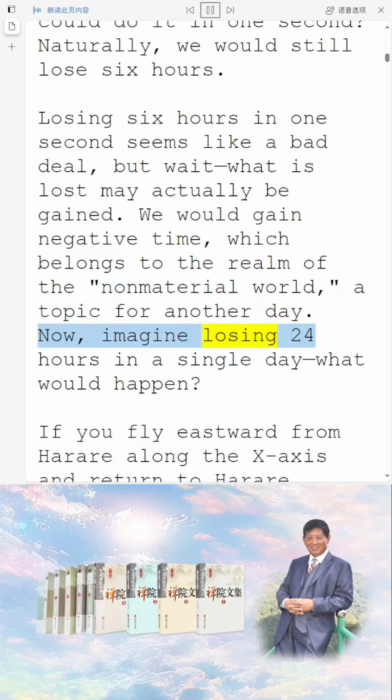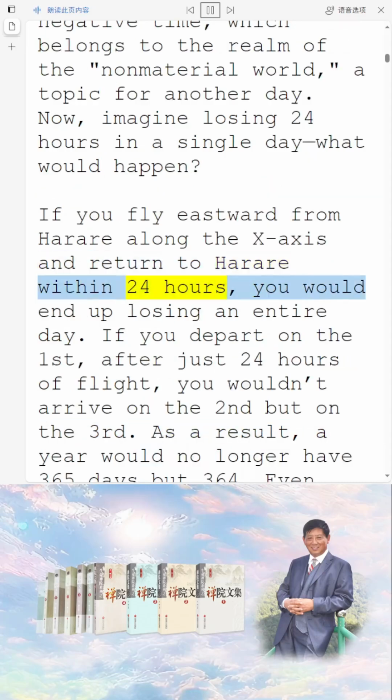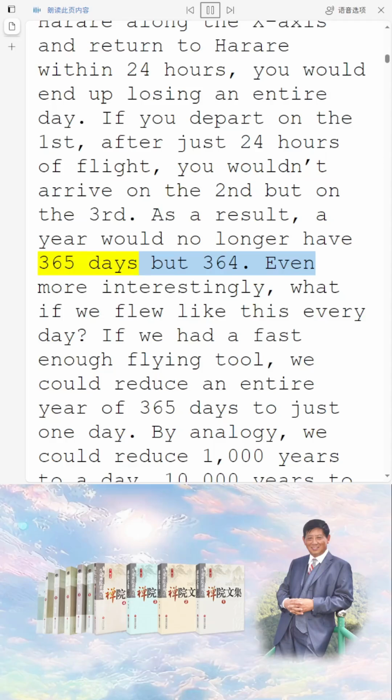Now, imagine losing 24 hours in a single day. What would happen? If you fly eastward from Harare along the x-axis and return to Harare within 24 hours, you would end up losing an entire day. If you depart on the 1st, after just 24 hours of flight, you wouldn't arrive on the 2nd but on the 3rd. As a result, a year would no longer have 365 days but 364.